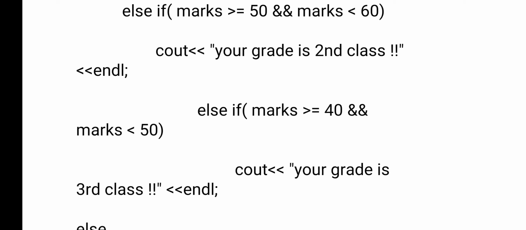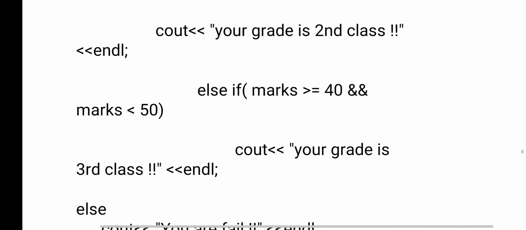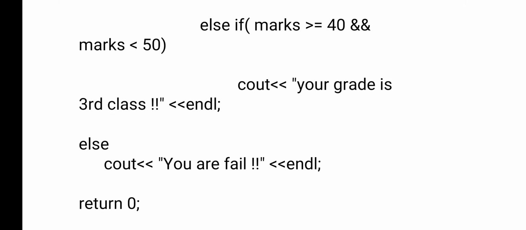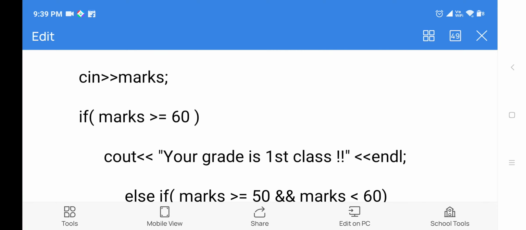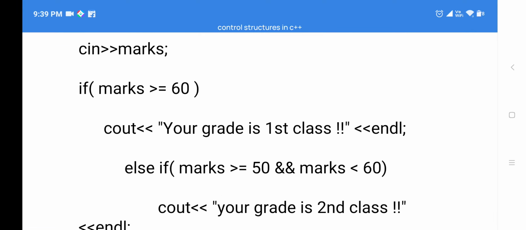Else if marks greater than or equal to 40. So the condition is satisfied, and marks less than 50. Both the conditions are true. So if both the conditions are true, what message will you get? Your grade is the third class. Okay. Else, for example, if I have given 36, then 36 is less than 40. So what message will you get? The student failed. You will get the fail message. Right. Now you see, for example, if I have given 70, my marks are 70. 70 is greater than 60. The condition is true. If the condition is true, what message will you get? Your grade is first class.